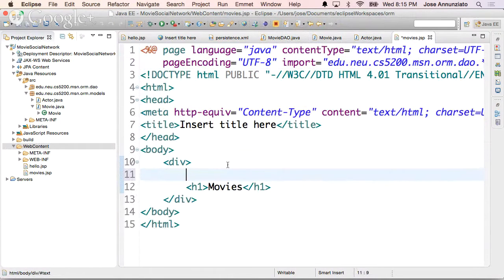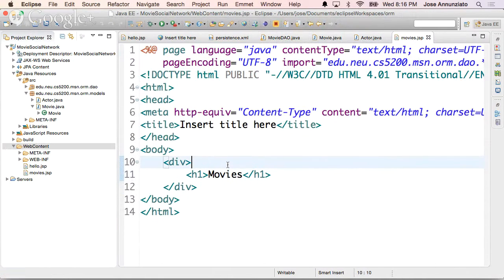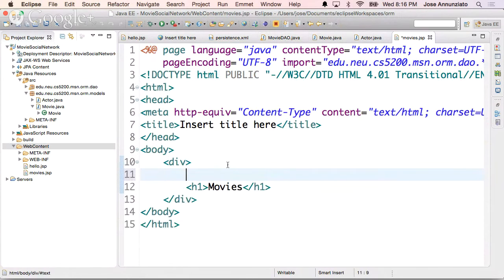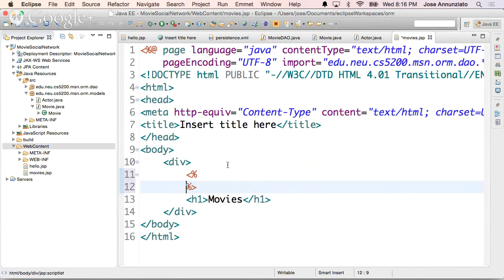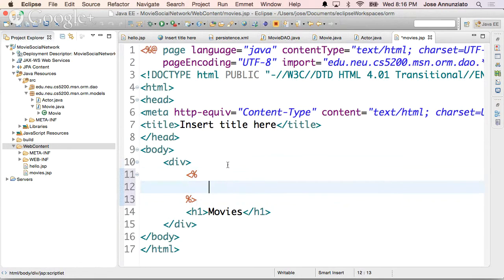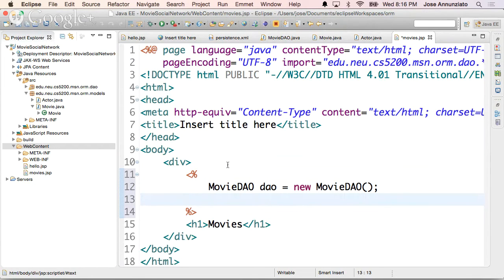So let's see. What we're going to do here, we're going to say, get a hold of the DAO, right? So movie DAO. So here's DAO, new movie DAO, and let's retrieve all the movies. So a list of movies.